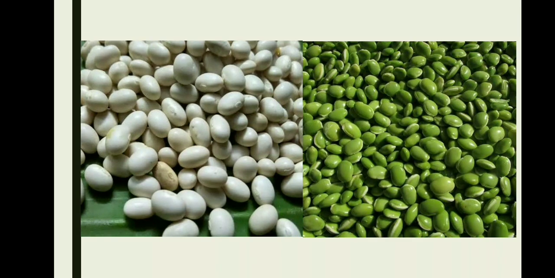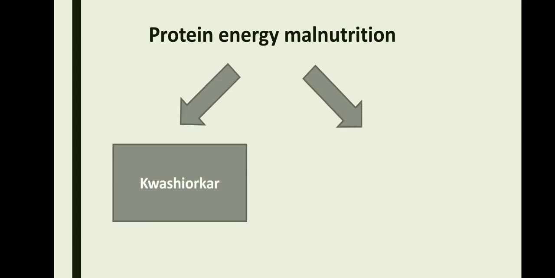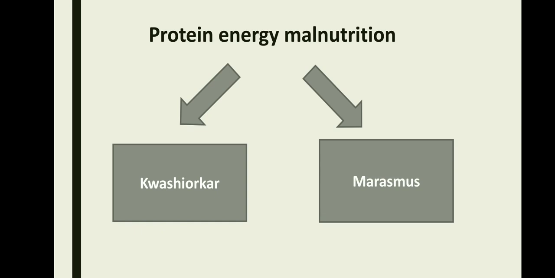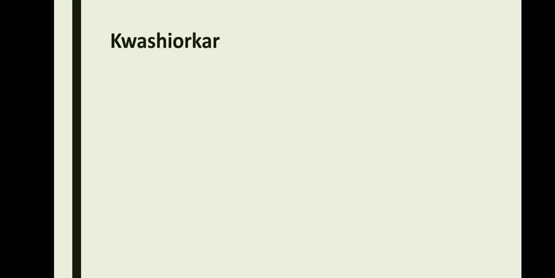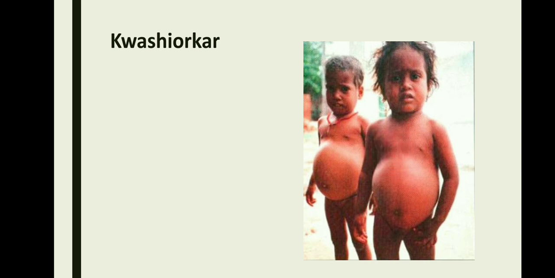So the next topic that we are going to be discussing is protein energy malnutrition. Protein energy malnutrition is due to the absence of proteins in the diet for a long period of time. Under this, we are going to be discussing 2 disorders. One is Kwashiorkor and the other one is Marasmus. So now let's see what Kwashiorkor is. Kwashiorkor is a severe protein deficiency which affects children between 1 to 5 years.